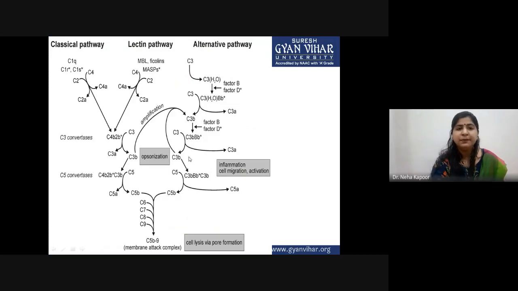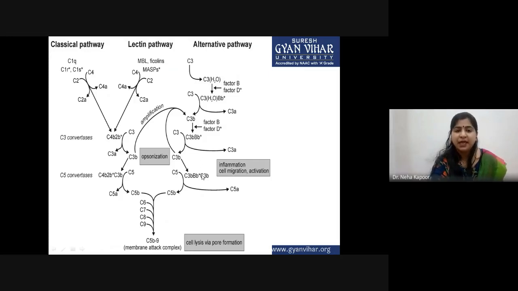So this is the complete stepwise fashion of how they are amplified and which steps they activate. This is one and the same thing, but everything is displayed here. This is the C3 convertase, and the C5 convertase. Here opsonization is triggered, and here C3a is triggered to cause inflammation, cell migration and activation. The last one is the membrane attack complex formation, which means cell lysis happens due to pore formation.